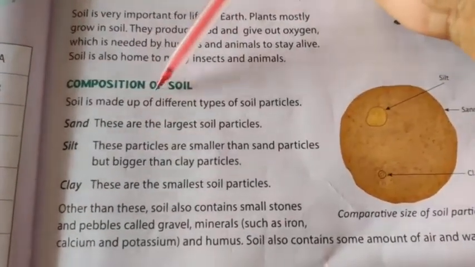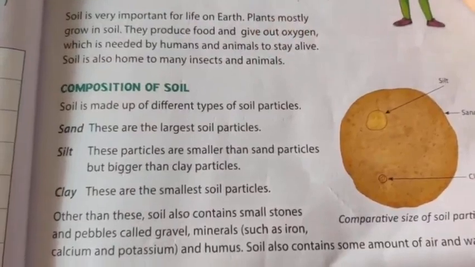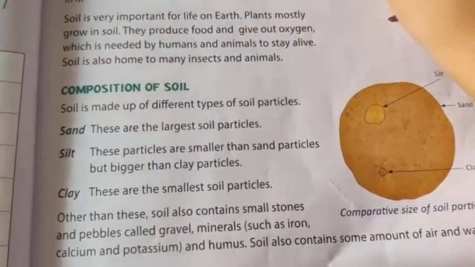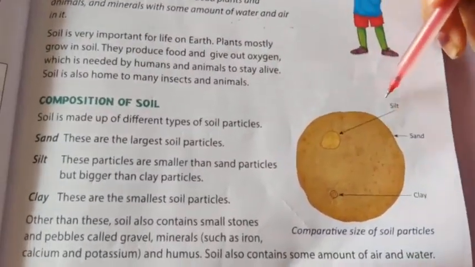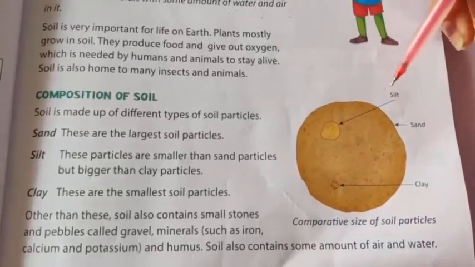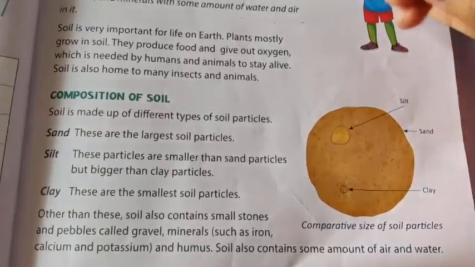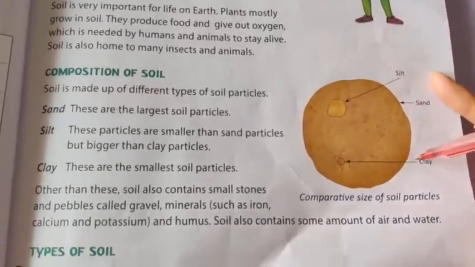Soil is made up of different types of soil particles. There are mainly three soil particles: silt, sand and clay.